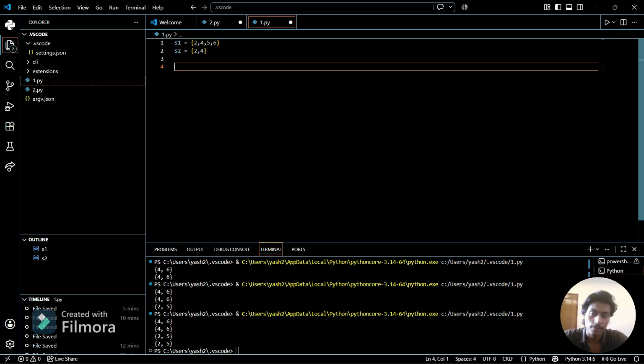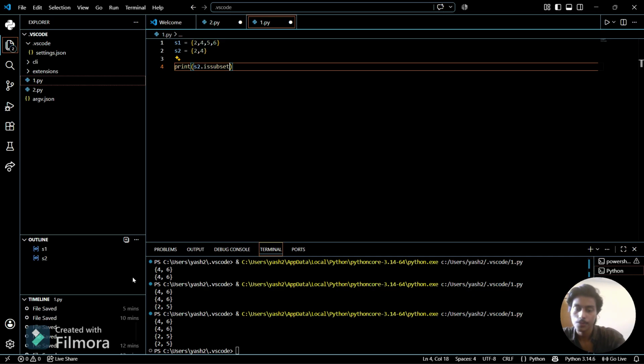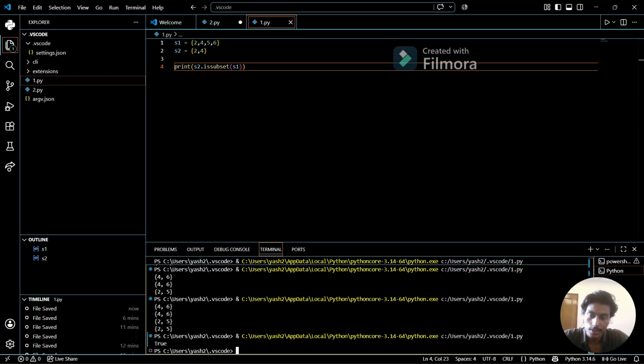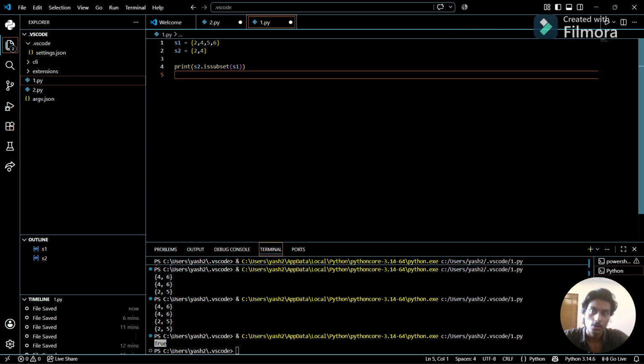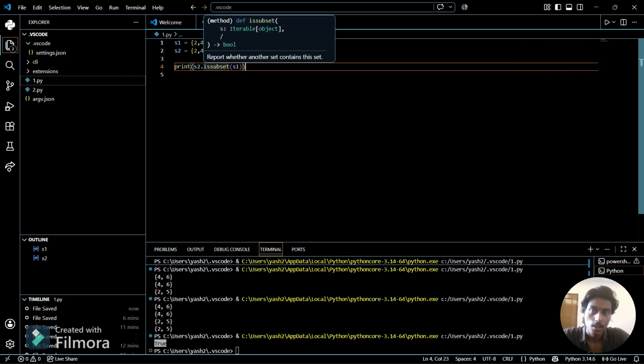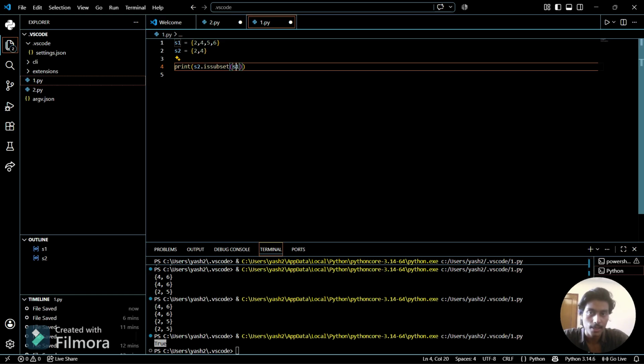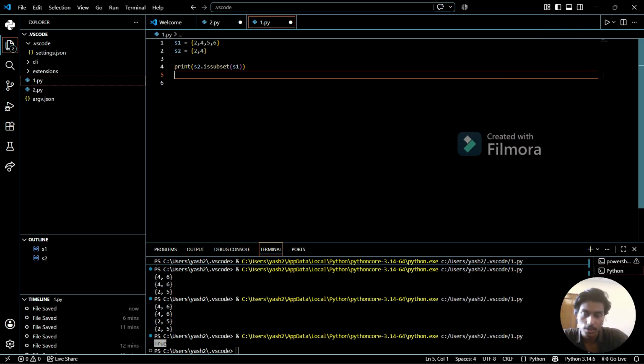But if I want Python to clarify whether it is a subset or not, I can print S2 dot is subset of S1. If we print this, see, it returns true. Yes, that means I am saying the truth. In this statement I have provided a condition to Python: print S2 dot is subset. I'm asking Python whether S2 is a subset of S1 or not. I'm telling Python that I'm assuming S2 is a subset of S1, and whether it is true or false, return me the answer so that I can know.